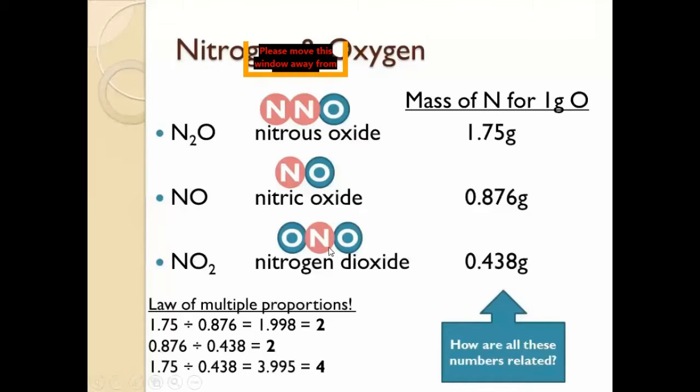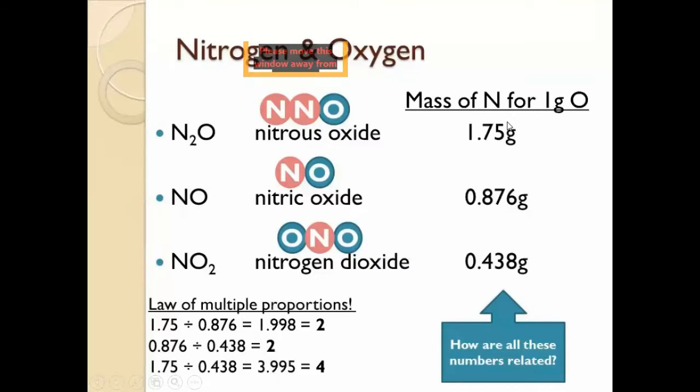The third example, in which 1 atom of nitrogen combines with 2 atoms of oxygen, and they form nitrogen dioxide. Here 1 nitrogen atom has mass 14, and the 2 oxygen atoms, 16 multiplied by 2, means 32. When you divide 14 by 32, you get 0.438 grams. These are the different masses of nitrogen when it combines with 1 gram of oxygen.